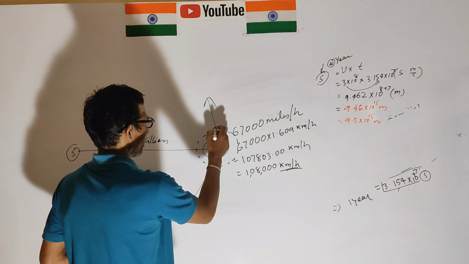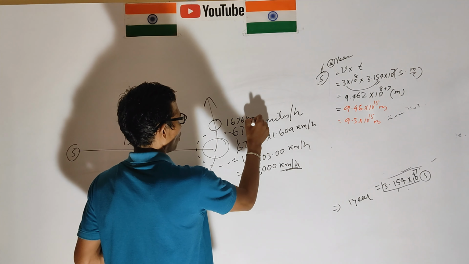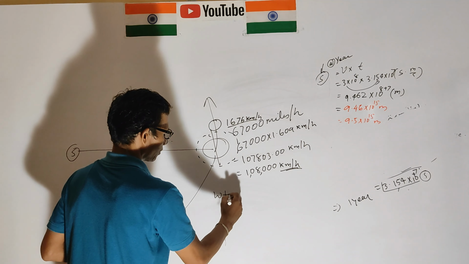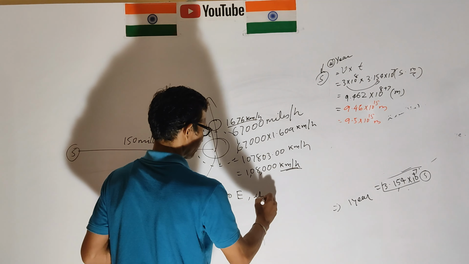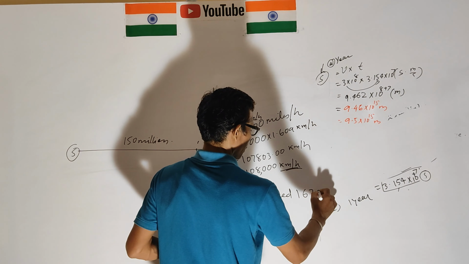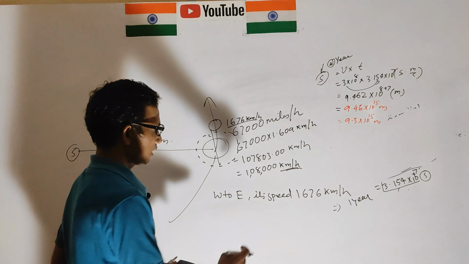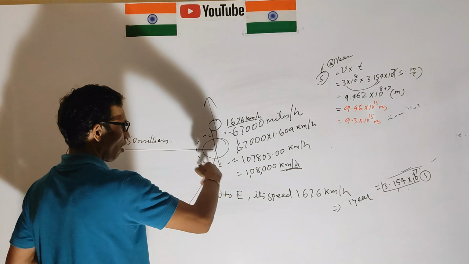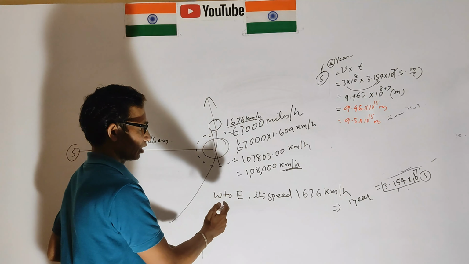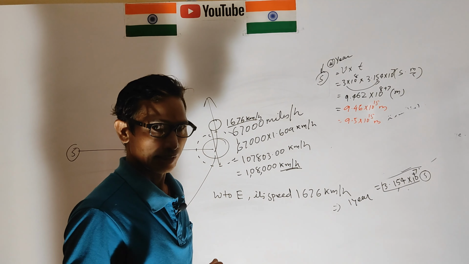And its rotational speed on its axis, west to east direction, is 1676 kilometers per hour. It is moving on the axis, which produces days and nights.